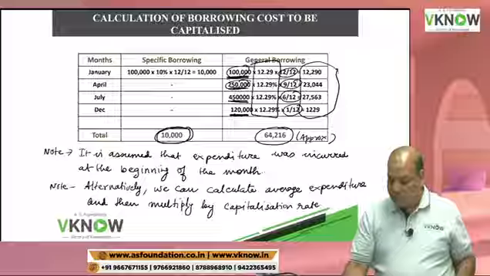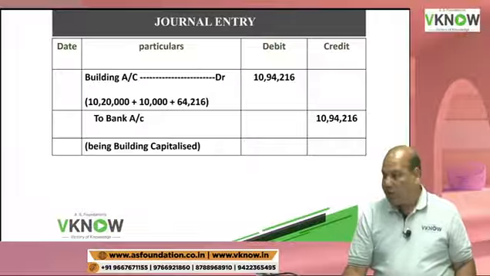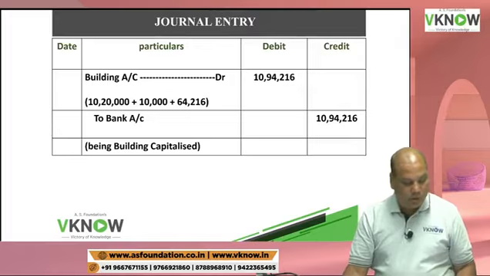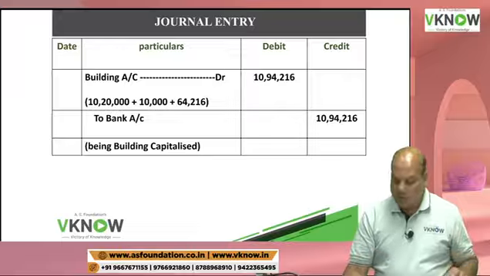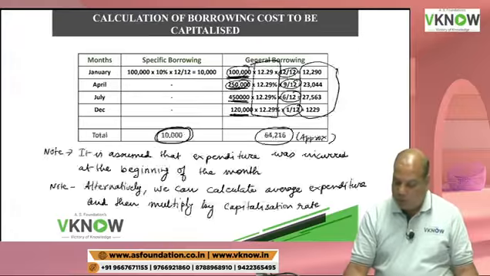Both are allowed. Now write down journal entry. They have asked you to pass one journal entry also. So the total value of the building will be total expenditure incurred, 10,20,000.